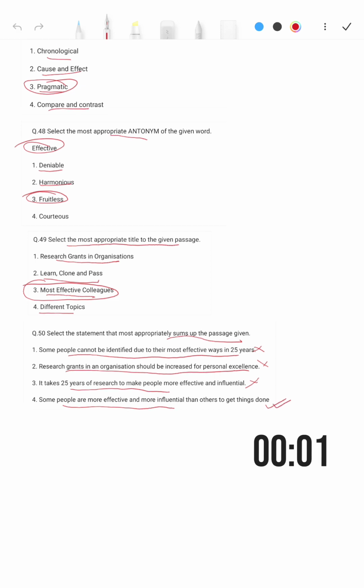See, we are able to solve this reading comprehension within 2 minutes 30 seconds, which is 30 seconds per question. But when you are actually sitting in the examination hall, reading in your mind, you can do a lot faster than what I'm actually doing right now by reading out loud.